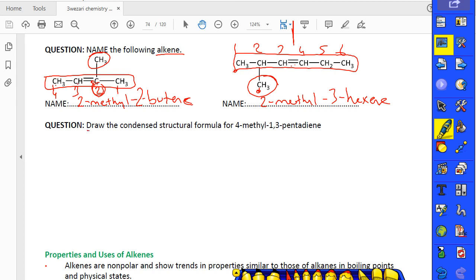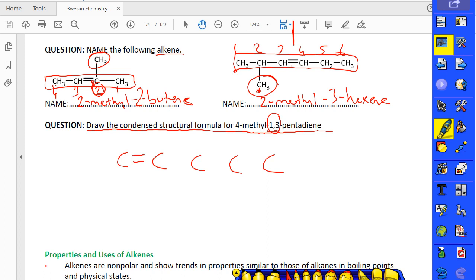It's also very easy. Draw the condensed structure formula for 4-methyl-1,3-pentadiene. Also guys, there was no example about it, but I'll show you the example. If you have 2 double bonds in your structure, the name also changes. I will add something to the end of the name. I will show you that one. Guys, penta. It means we have 5 carbons. 1, 2, 3, 4, 5. And they say 1,3-pentadiene. It means that the first and third carbon have a double bond.